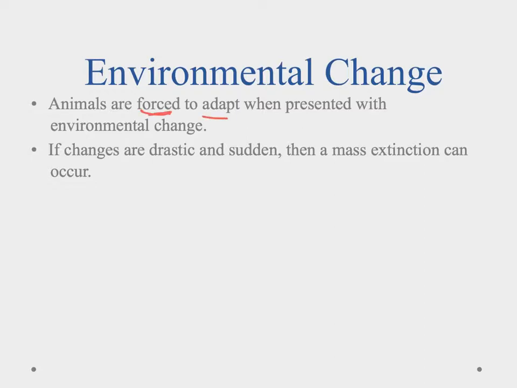And when it does so, it puts different pressures on the animals, and that's one of the evolutionary pressures. Sometimes, however, these environmental changes can be drastic and sudden, like really large changes. When that happens, we end up with what we call a mass extinction, and that's where you have lots of different types of organisms dying off all at once. And our Earth's history is marked with a whole bunch of these mass extinctions, and we'll talk about one at the end of the Permian period.